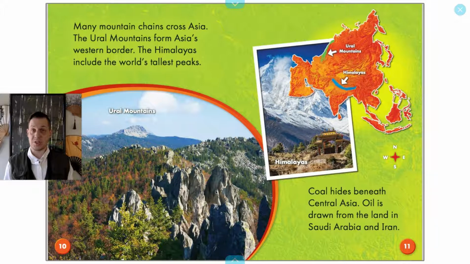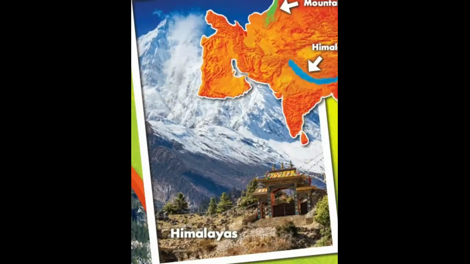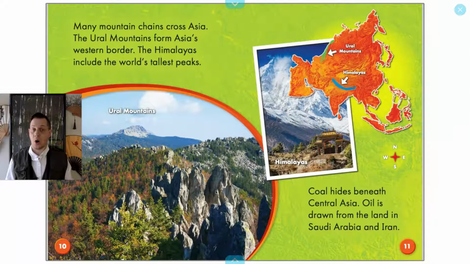Many mountain chains cross Asia. The Ural Mountains form Asia's western border. The Himalayas include the world's tallest peak, which is Mount Everest. Coal hides beneath Central Asia. Oil is drawn from the land in Saudi Arabia and Iran. So things that we need for energy to heat our homes or drive our cars come from places in Asia.